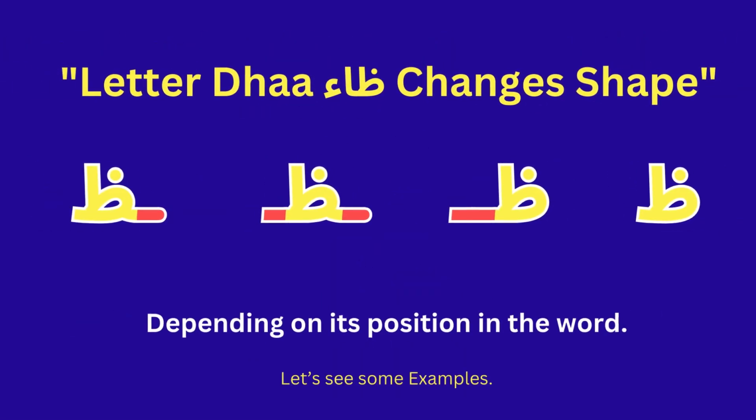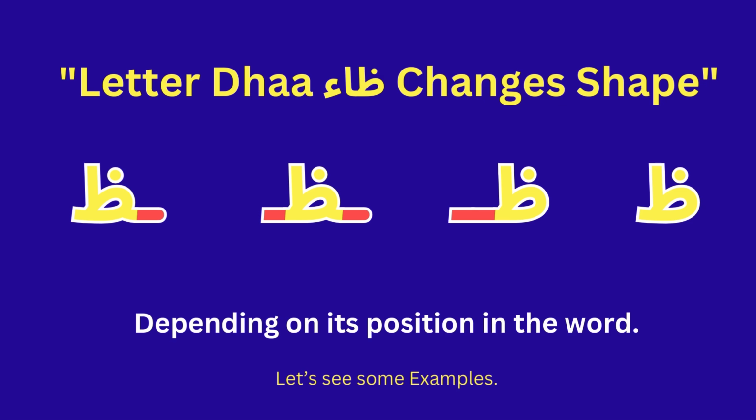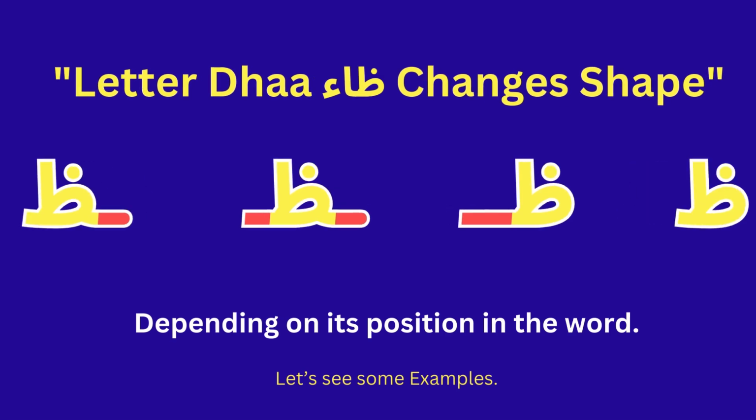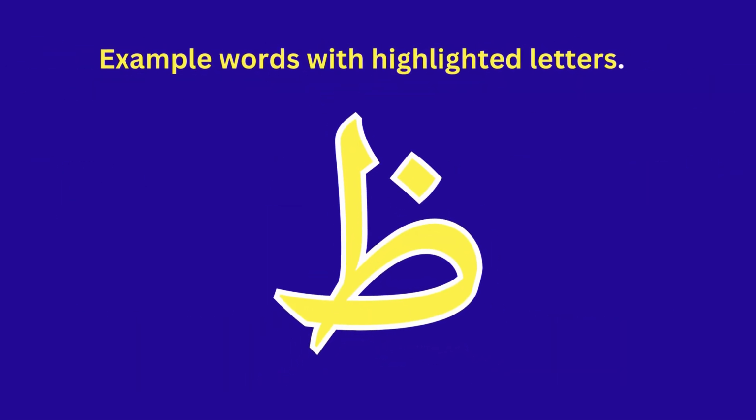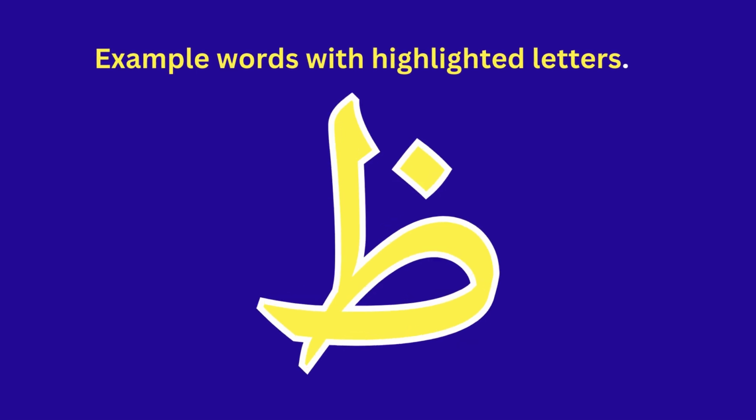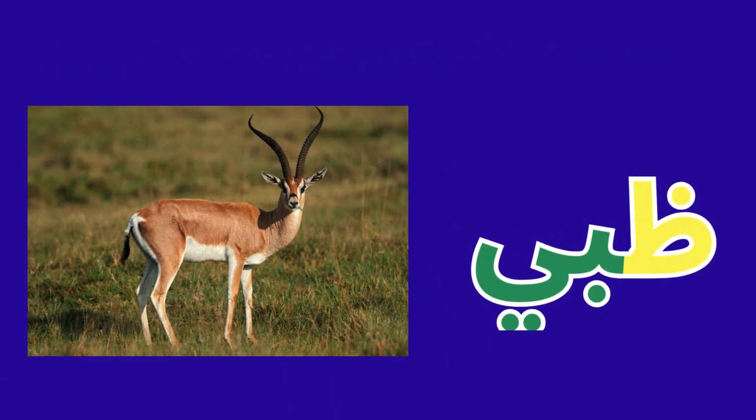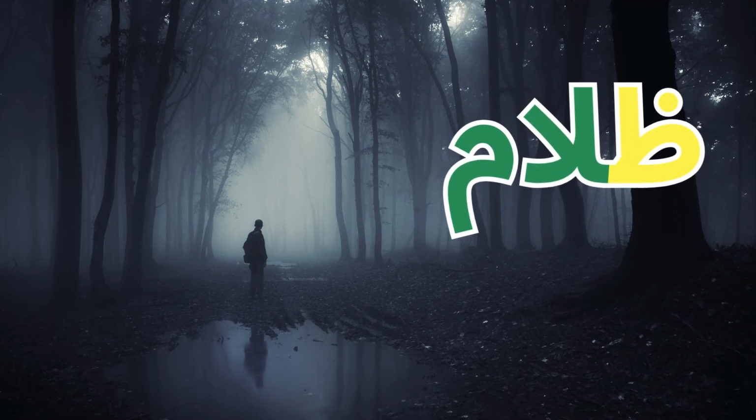The letter ظاء changes shape depending on its position in a word. Let's see some examples of the words. The word ظبي starts with the letter ظ and it means antelope. The word ظلام starts with the letter ظ and it means dark or darkness.